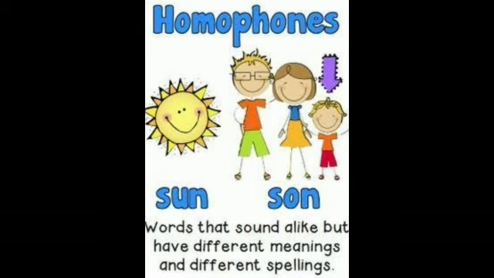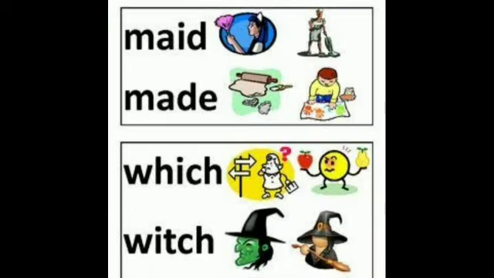Now we'll see homophones. Homophones are the words that sound alike but have different meanings and different spelling. For example, sun, that is the natural body, and son, which refers to a male child. Maid means a person who works for someone, and made means manufactured. Then which, that is the question, meaning the choice, and witch, which means a horrible person.